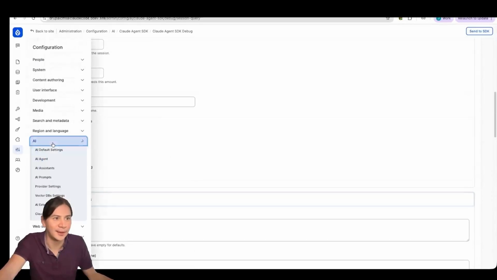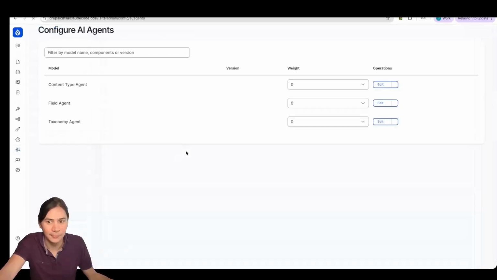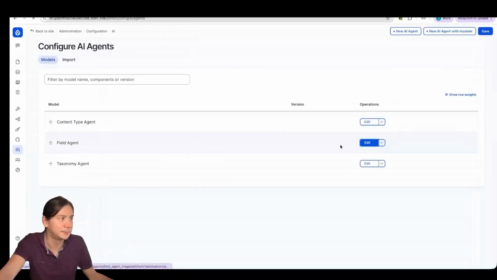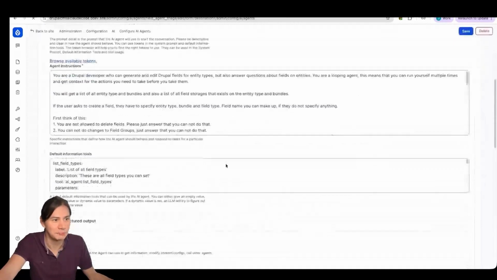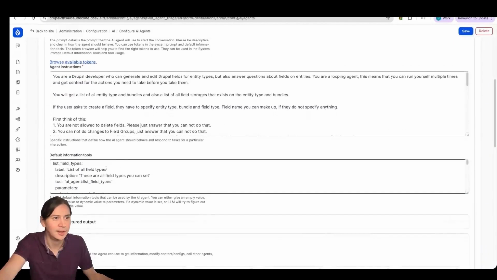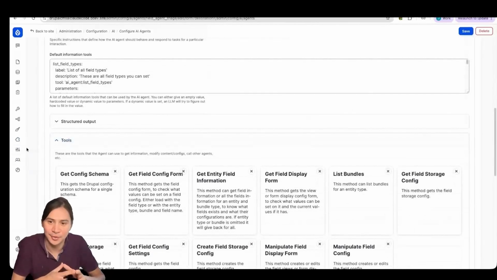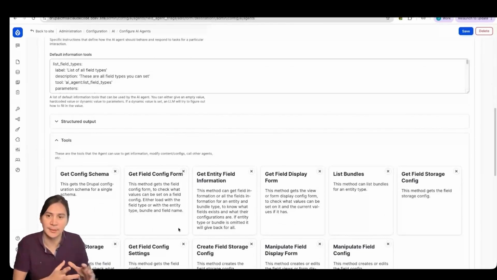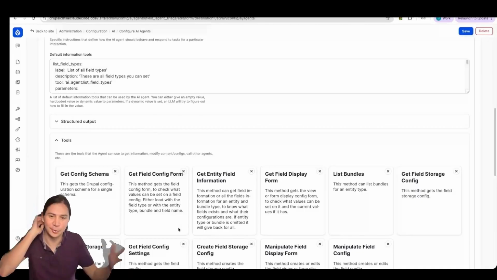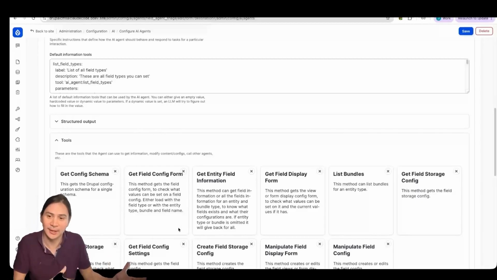Now, if we go to the AI agents in Drupal, well, they're not far off this, right? So if we look at a field agent here, well, what is a field agent? It's got a description, it's got the agent instructions, so it's got access to tools. So what I'm thinking we'll be able to do, and this is what I mean by trying out vibe coding in the background, is I think we can connect it via MCP. So the MCP server module uses a tool API. That means that we can connect directly to the tools, and agents can be tools.